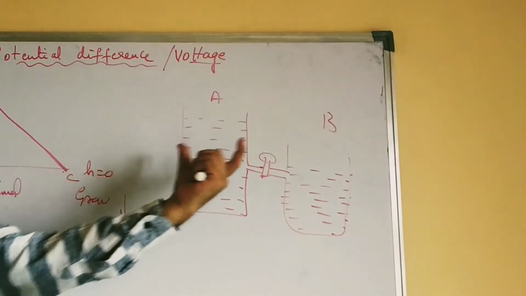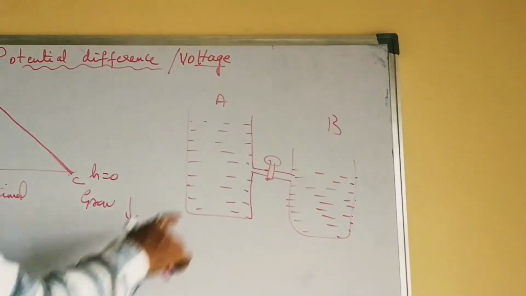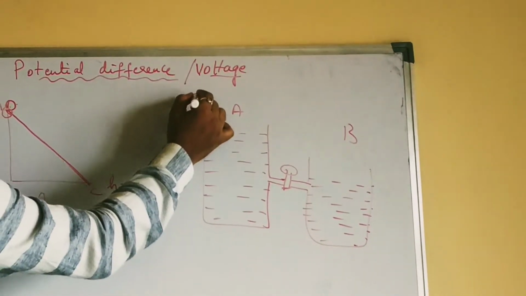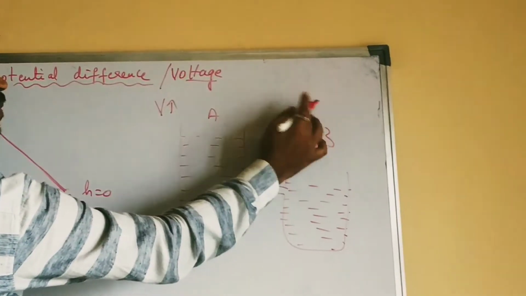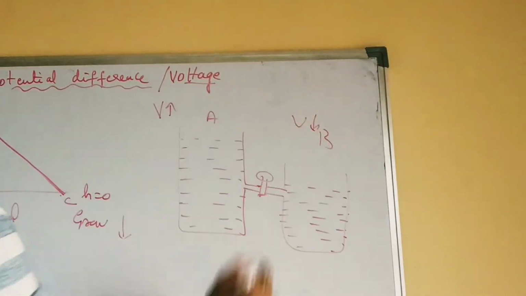By comparing tank A and tank B, you can easily find out that the volume of water in tank A is more, whereas the volume of water in tank B is less.